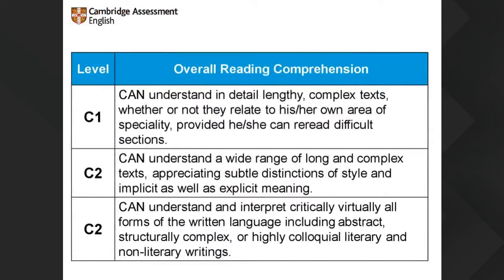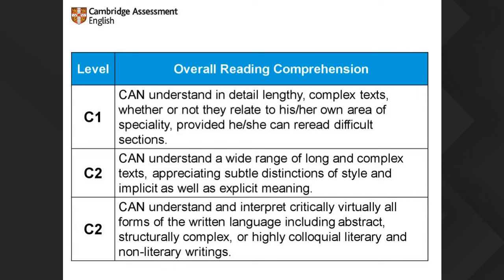So looking at the CEFR, looking at the can-do statements for these levels and the differences between them, we're looking at overall reading comprehension. C1, Victoria? Yeah, at C1, we understand that students can understand in detail lengthy and complex texts, whether or not they relate to his or her own area of specialty, and provided that they can reread difficult sections.